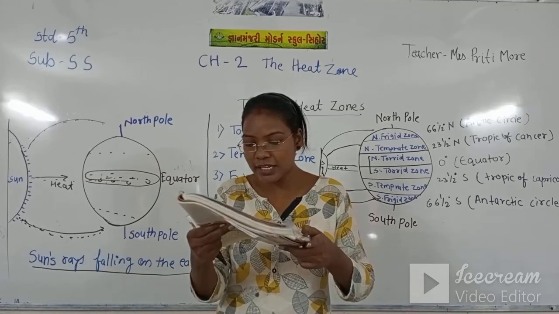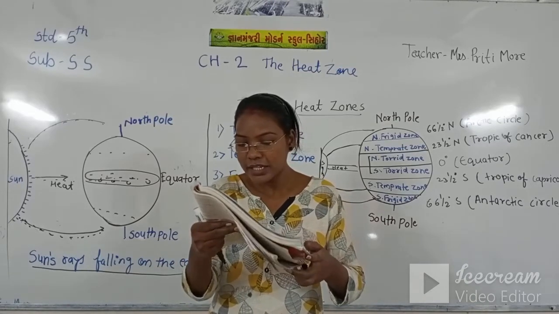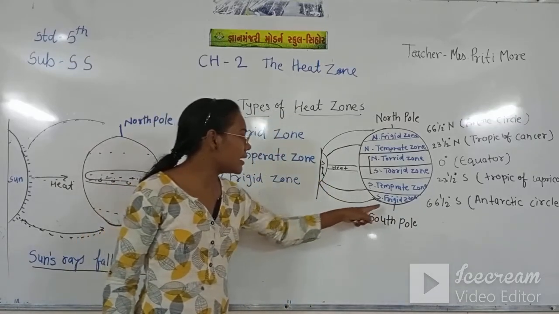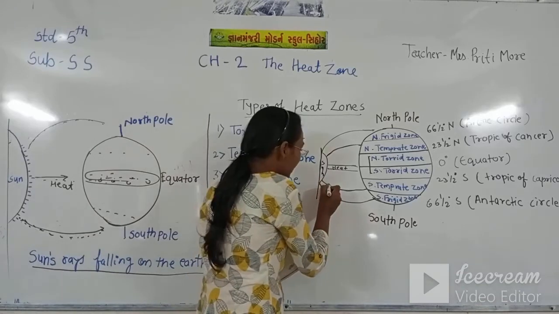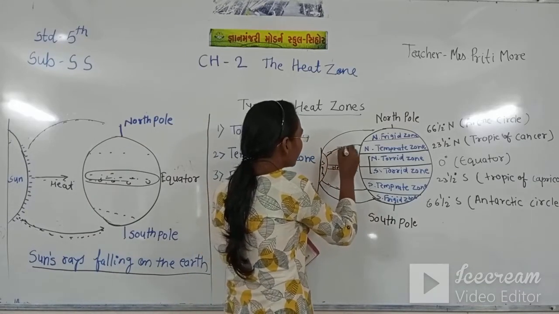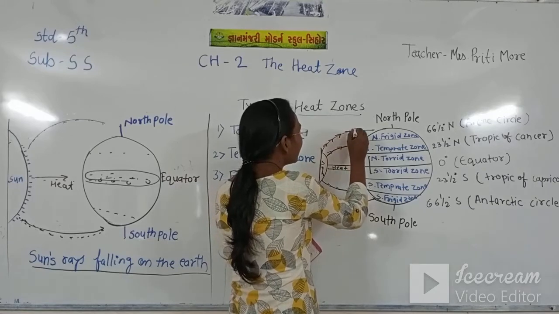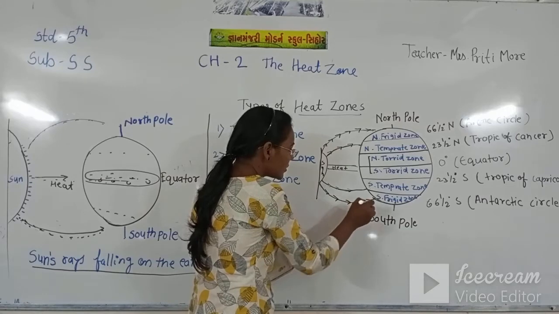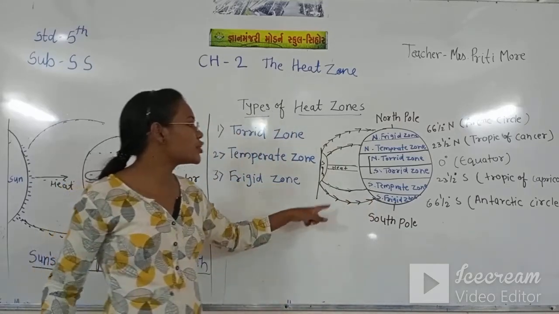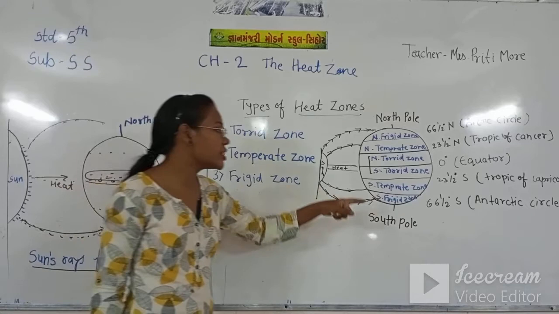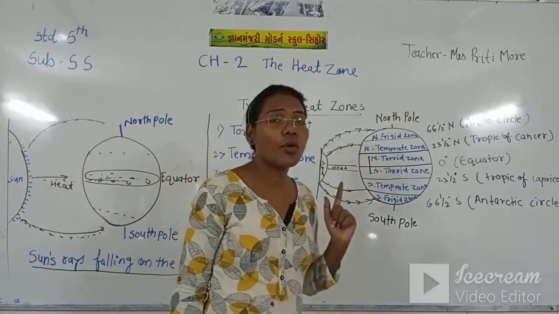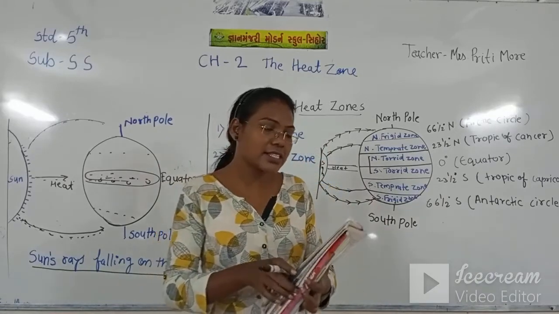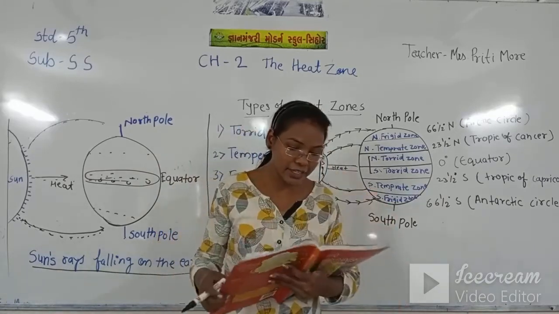In this zone, the rays of the sun fall in a slanted way. Here also the sun rays are falling in a slanted way, but they take a long distance. So it takes too much time to reach the frigid zone, and it is too cold. The sun rays are falling in a slanting manner.